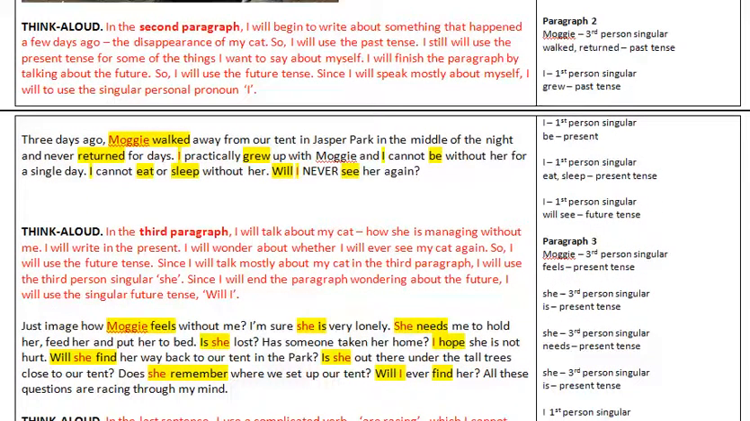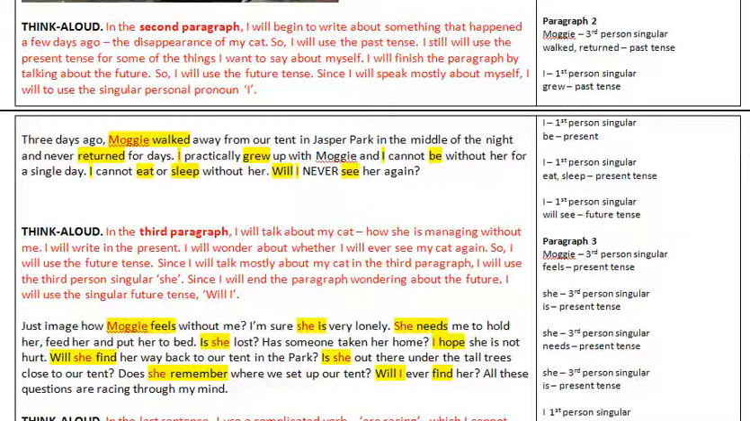Think aloud. In the second paragraph, I will begin to write about something that happened a few days ago, the disappearance of my cat. So I will use the past tense. I still will use the present tense for some of the things I want to say about myself. I will finish the paragraph by talking about the future, so I will use the future tense. Since I will speak mostly about myself, I will use the singular personal pronoun I.